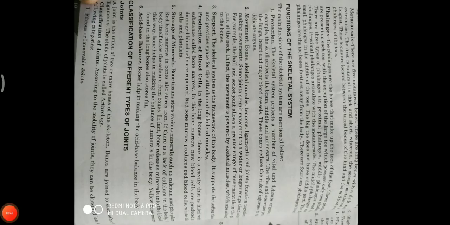So tell me, what is the first function of the skeletal system? Protection. How does it protect our organs? Like the skull, which is present at the top portion of our body. What is inside the skull? Brain. So the skull protects our brain and middle and inner ears.